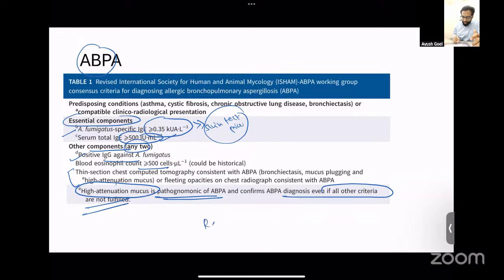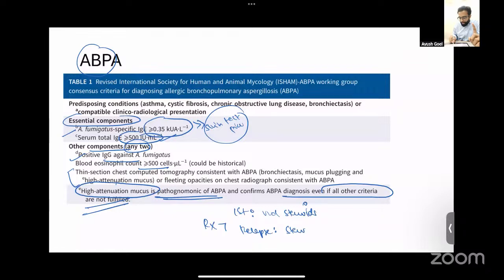If we talk about the treatment for ABPA, the first line of treatment is oral steroids. And if the patients relapse multiple times, then you can combine steroids with itraconazole, that is antifungal agents.